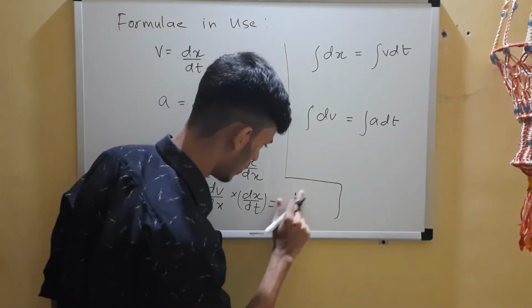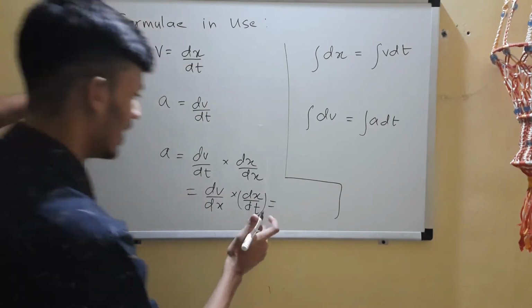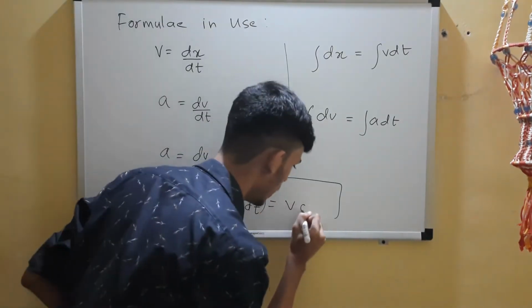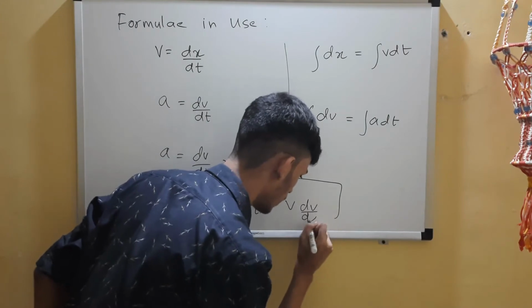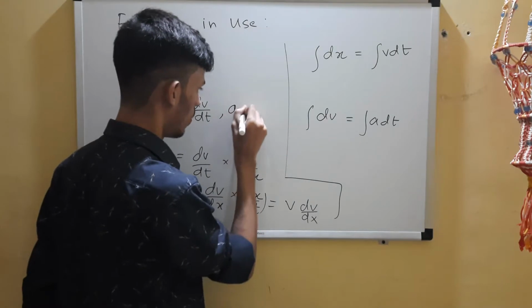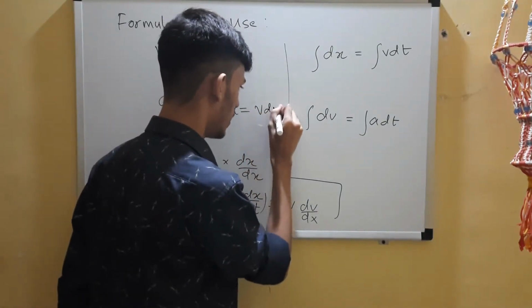Okay, I'll write it in a good way. So dx by dt is v, right? So v and into dv by dx. This was a formula for a, right? So you can note one more down, which is a is equal to v dv by dx.